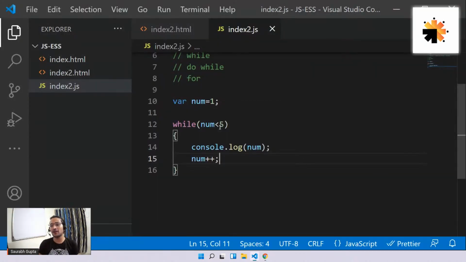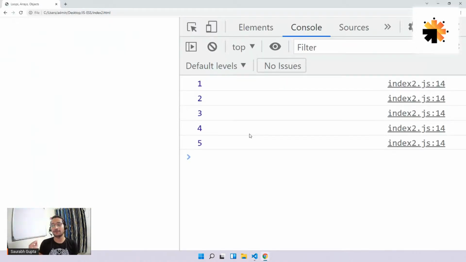I can also tell it, okay, fine, don't work only for less than 5. You work for less than or equal to 5. That means now it will not stop at less than 5. It will go till equal to 5. That means now we'll get 1, 2, 3, 4, 5.